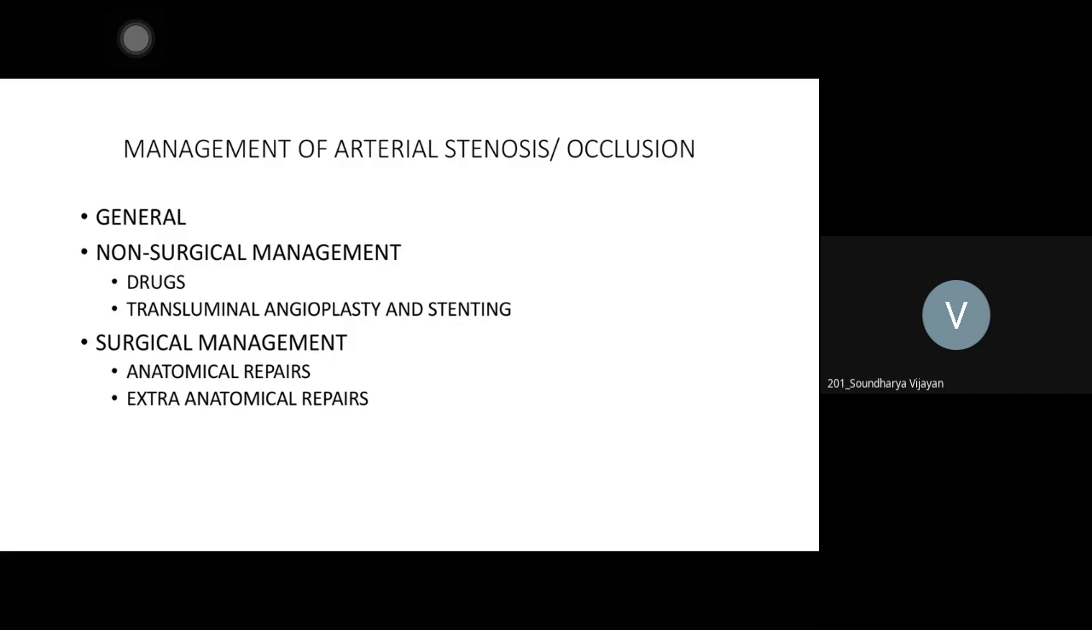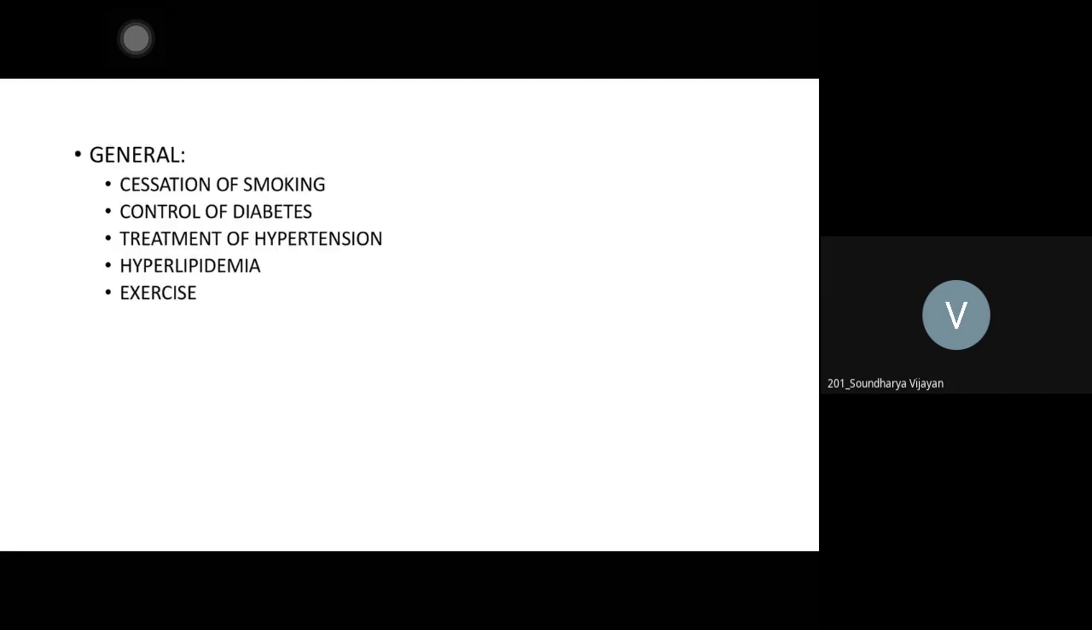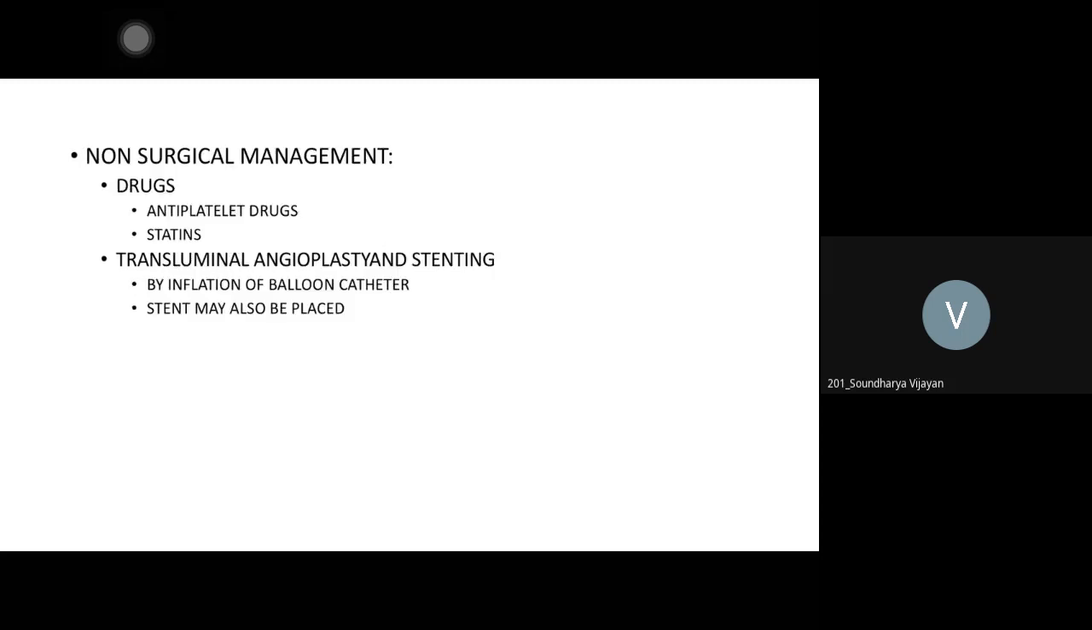Or aorto-bifemoral bypass is also there, where if you have a block at the common iliac vessel, the patient will present with bilateral limb ischemia. So from the aorta, you have to put a graft that will supply both the limbs. So in general, what is the causative factor? Most of them will be smokers. They might have uncontrolled diabetes, so treatment of hypertension, treatment of hyperlipidemia, exercise. All these things have to be incorporated with surgical management.